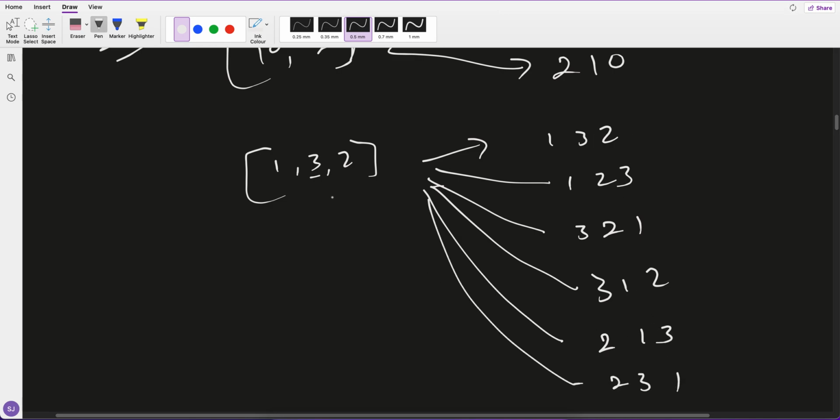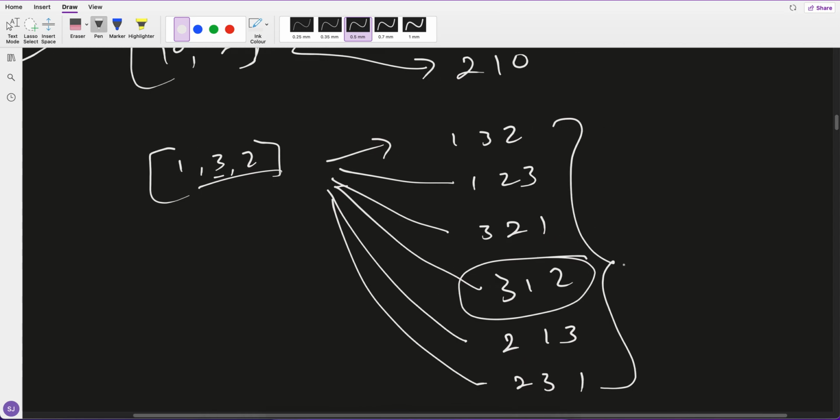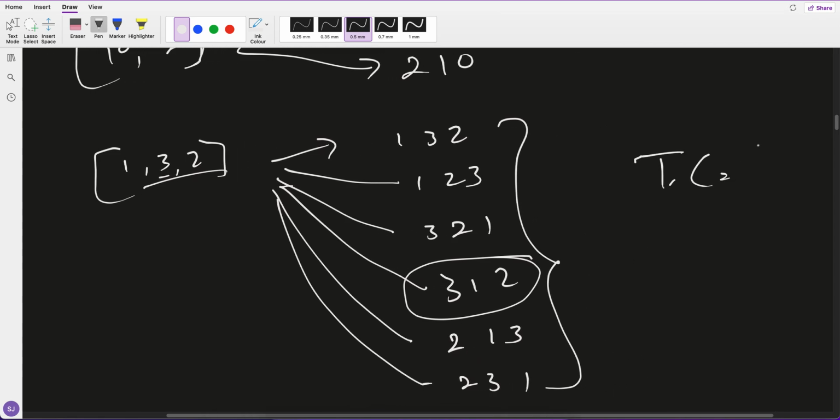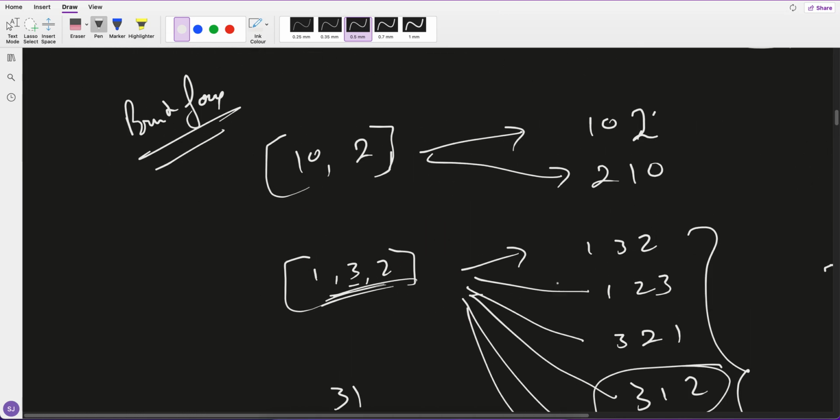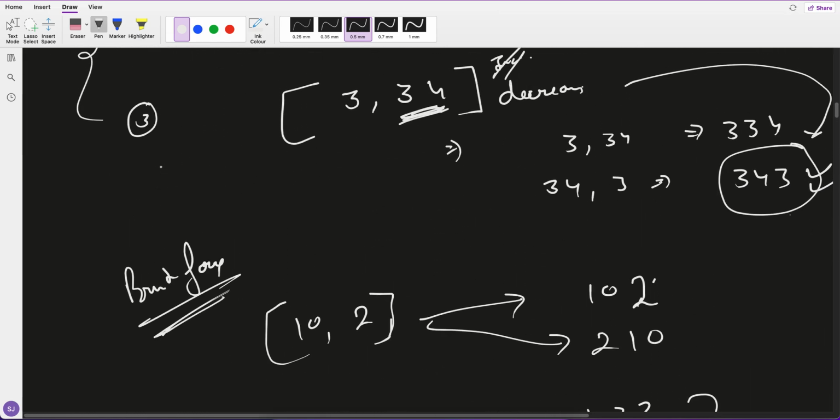If you see that, we take all possible combinations of these 3 numbers and take out the maximum one. So can you tell me what the time complexity is for trying all possible combinations? Here we have 3 numbers and how many combinations? 1, 2, 3, 4, 5, 6, 3 factorial, right? So I think the time complexity here would be n factorial. This is the brute force approach, but we don't have to code it.